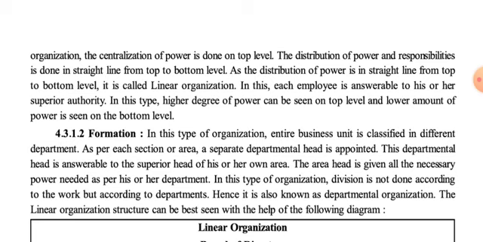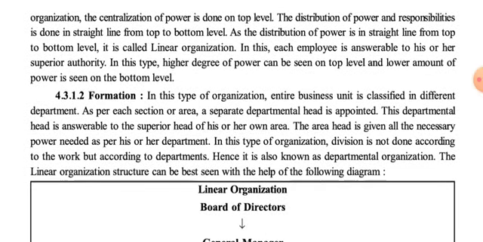In the same way, in a linear organization, all kinds of decisions, that is policy decisions, strategy decisions, rules and regulations, and codes of conduct, are framed by the top level of management, and that's why the centralization of power is done at the top level.